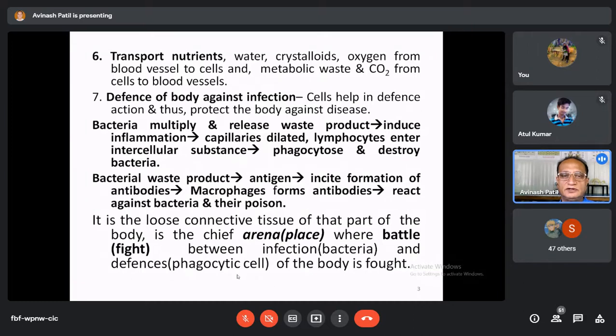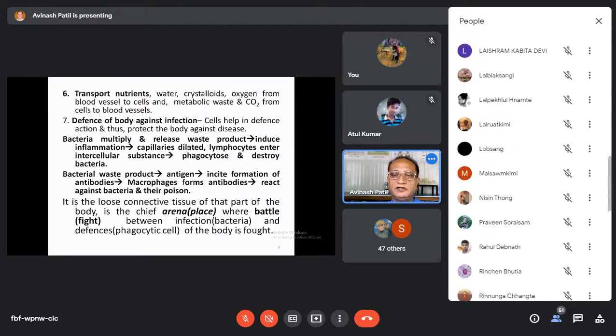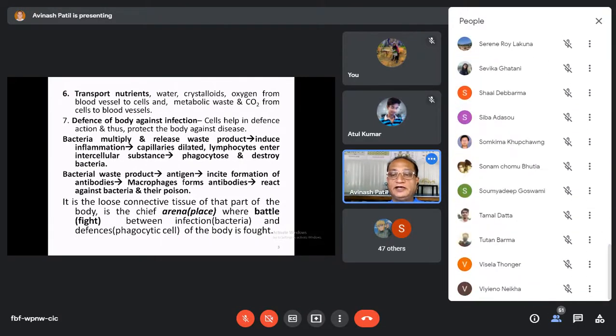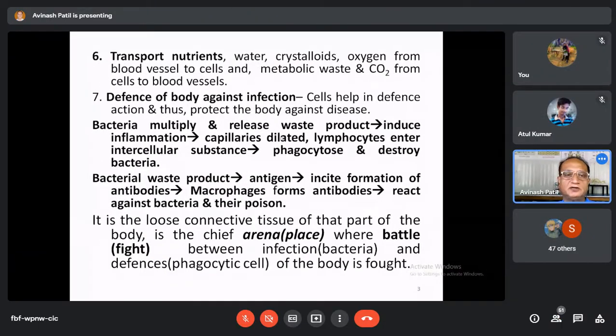So the cells help in defense action and thus protect the body against diseases. Whatever cells of the connective tissue are there, they help in the defense action of the body and protect the body against diseases. Whenever bacteria enter inside the body, these bacteria multiply and grow in numbers, and they also release some metabolic waste products. And these bacteria and metabolic waste products, once present inside the tissue fluid or in the tissue, induce a chain of reactions, and this chain of reactions is called inflammation.